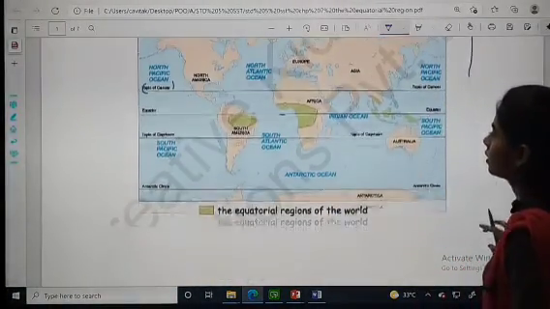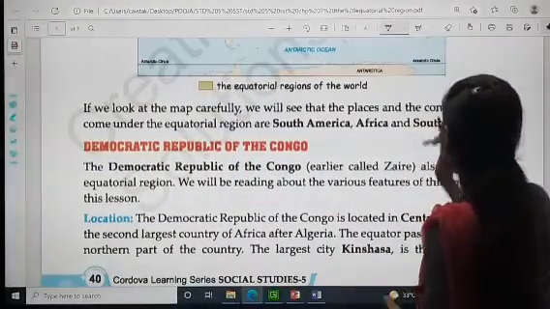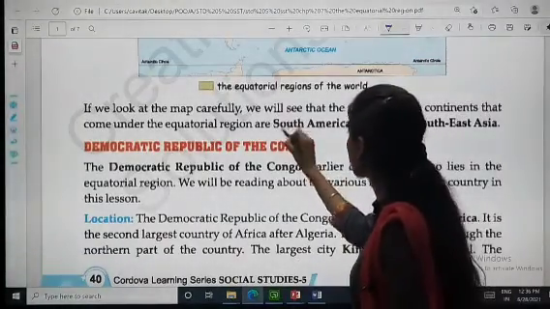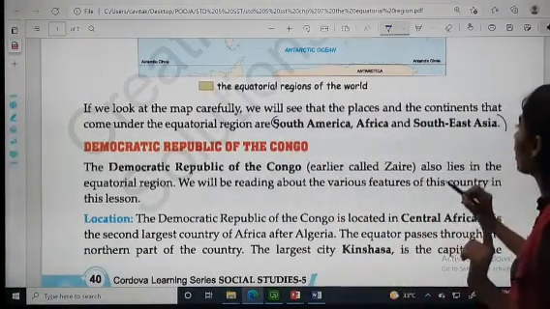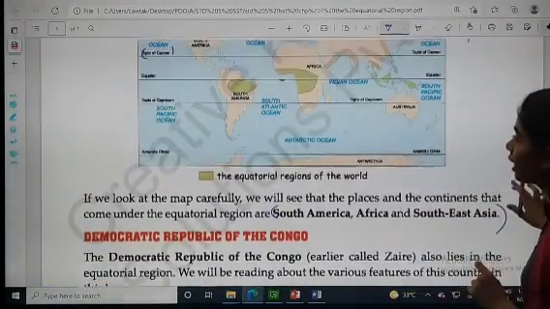Now, if we look at the map carefully, we will see that the continents that come under the equatorial regions are South America, Africa and Southeast Asia.